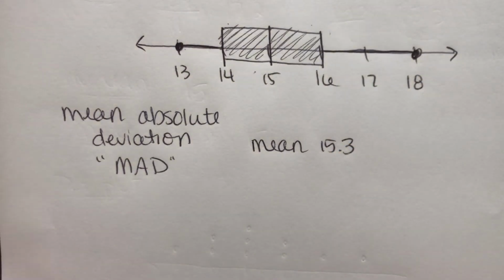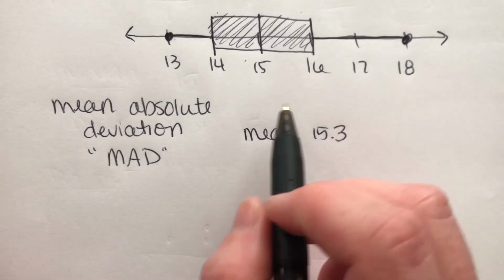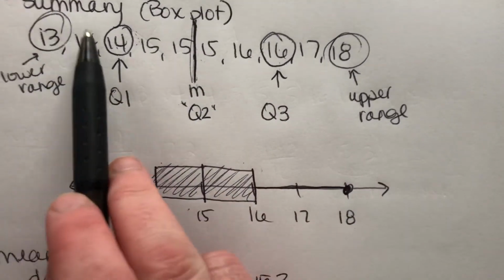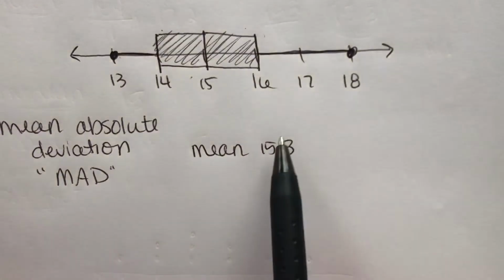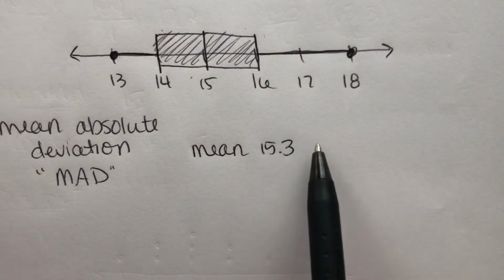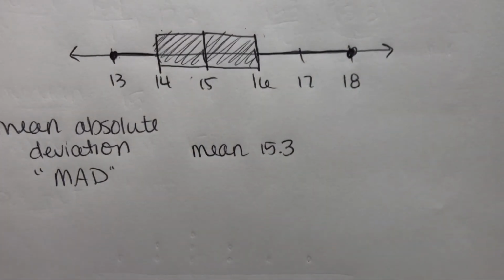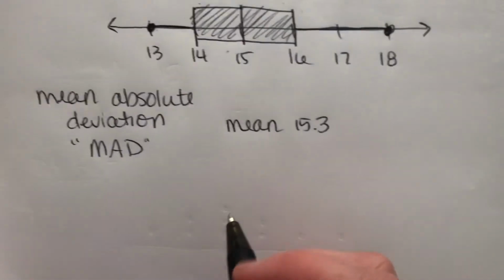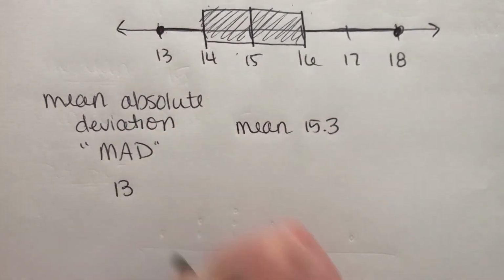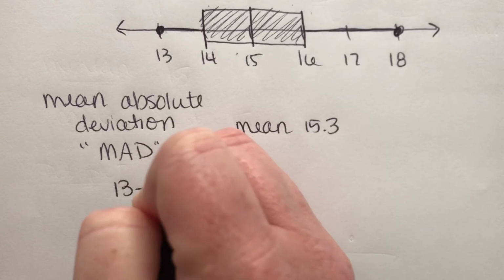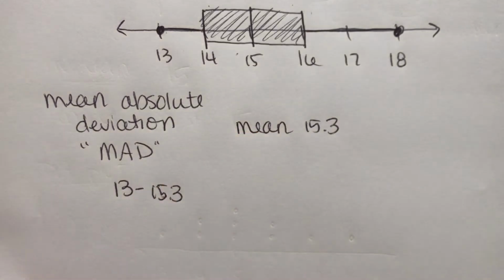For the mean absolute deviation, what we're going to do is take each piece of data and subtract the mean from that data to figure out the difference between each piece of data and the mean. How far apart are they, right? So first I've got 13 minus 15.3.